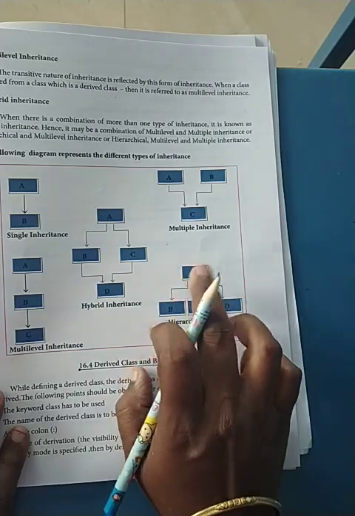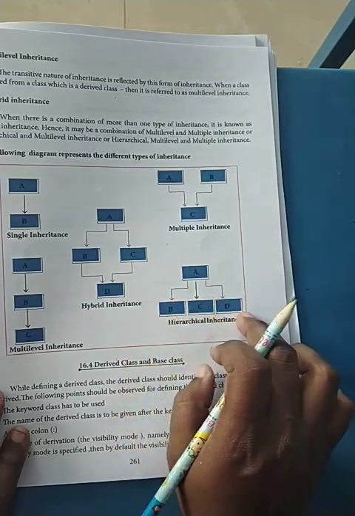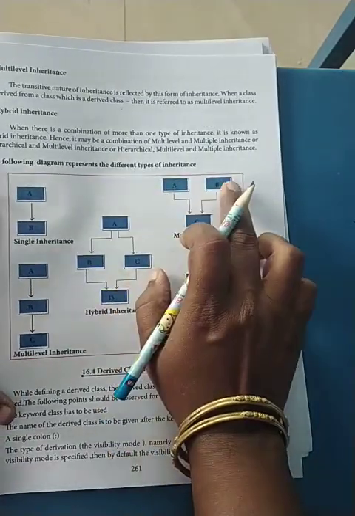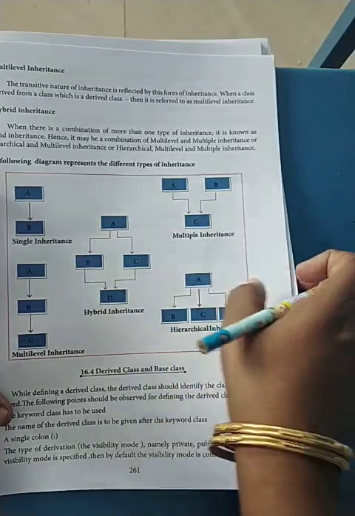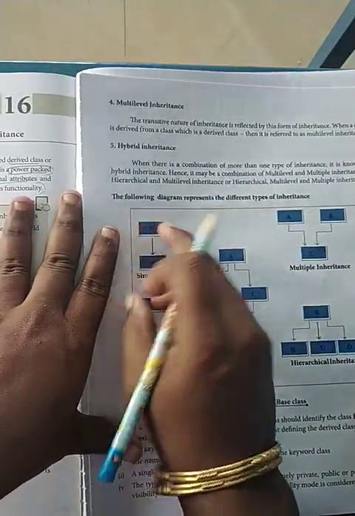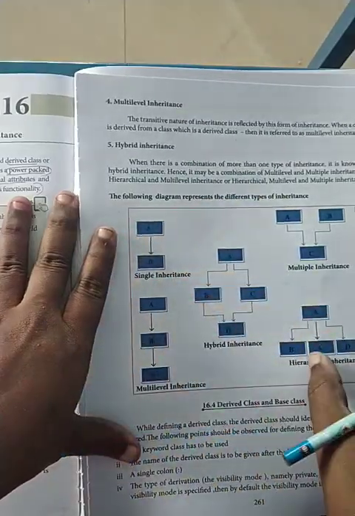So the parents are the base class and you are having 3 derived classes. Here, from a single base class, you are getting multiple child classes.